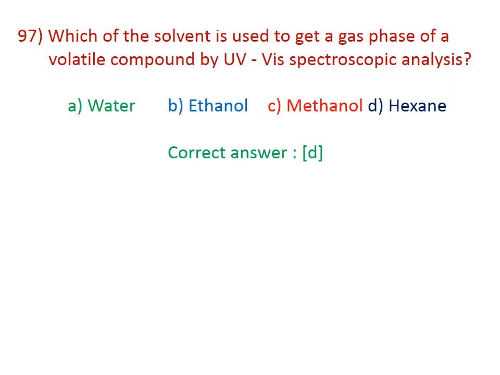87. Which of the solvents is used to get a gas phase spectrum of a volatile compound by UV-visible spectroscopy? A. Water, B. Ethanol, C. Methanol, D. Hexane. The correct answer is hexane, D.